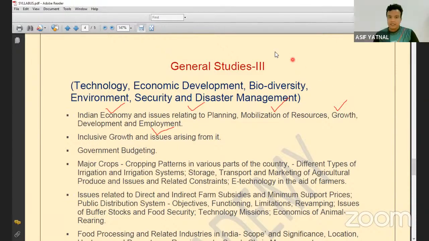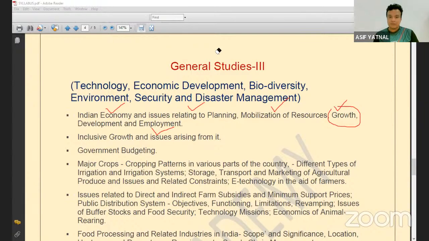See, NCERT and other chapters like monetary policy, balance of payment, inflation, GDP, these are related to the prelims exam. If you have not done that, first do that and then come to mains, or revise it once. Because before preparing for this, you need to know what is growth, what is development, what is employment. First do that and then you can come.